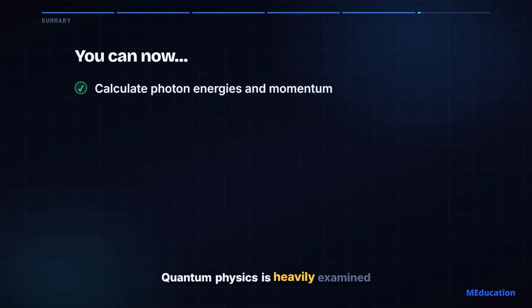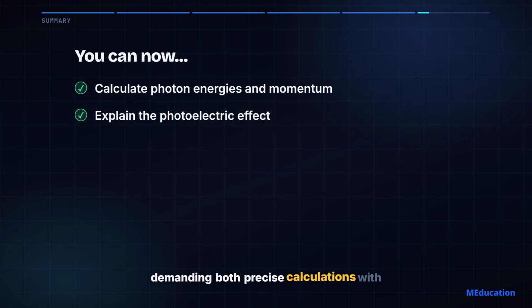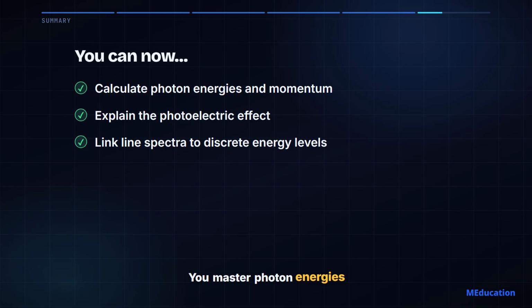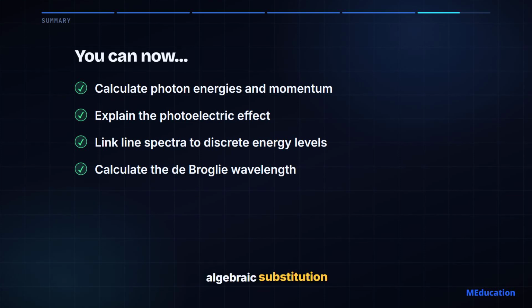Quantum physics is heavily examined in Paper 4, demanding both precise calculations with very small numbers and deep conceptual written explanations. You master photon energies, the photoelectric equations, atomic spectra, and matter waves. The mathematics is generally straightforward algebraic substitution, but the concepts completely change how you view reality. The A-star candidate separates themselves by mastering the written explanations. Let's get started.